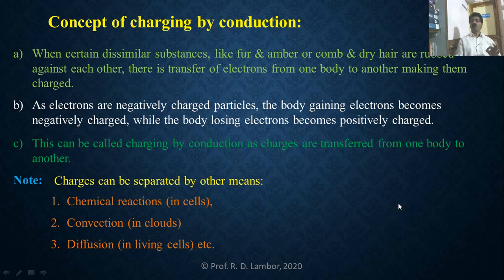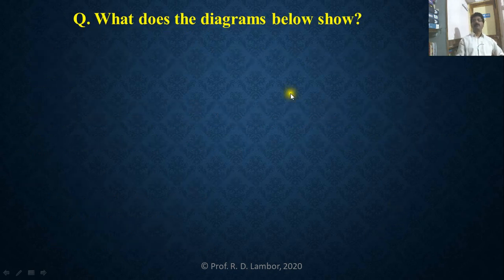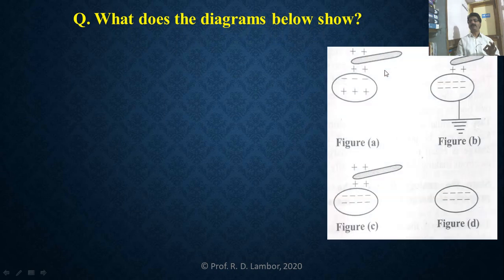Now let us go through one diagram, and that diagram will explain to us and we will find the answers. What is the question? What does the diagram below show? First of all, go through that diagram. See here, four diagrams are there: Figure A, Figure B, Figure C and Figure D. In each diagram, there are two conductors.